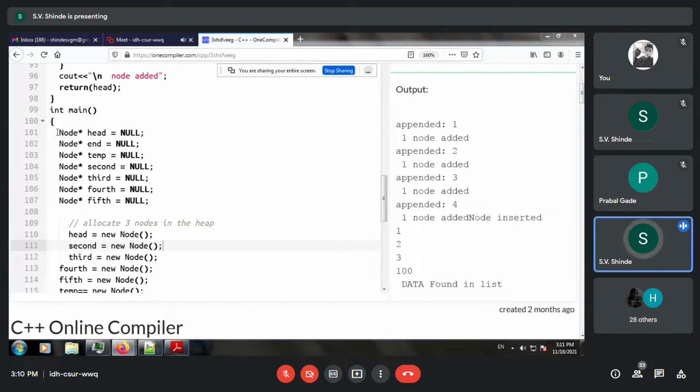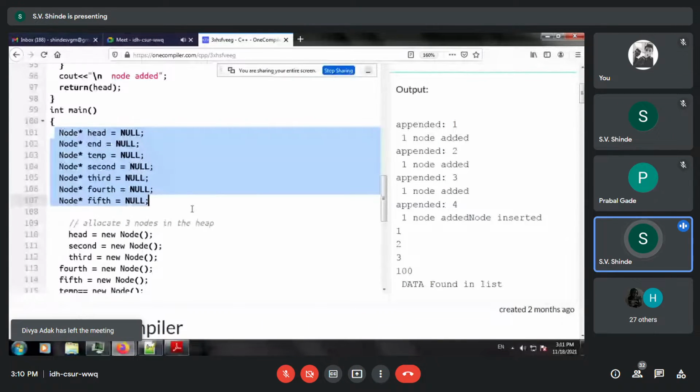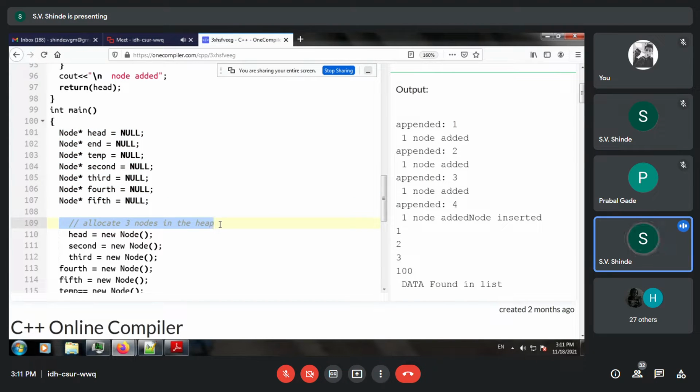So in main we have created the head node, end node, temporary nodes, and the second, third, fourth and fifth nodes. So in total there are 5 nodes. This was as far as the declaration section is concerned. Then we allocate memory, that is RAM, to the program.